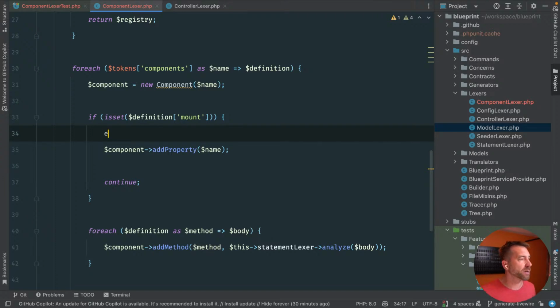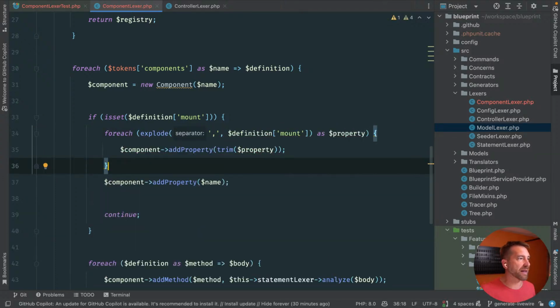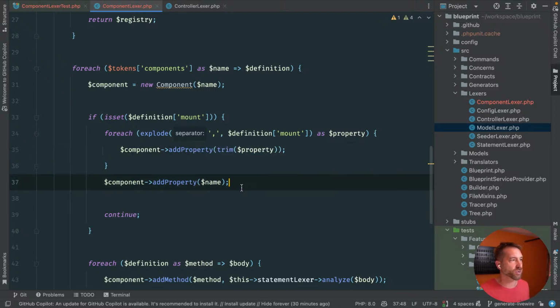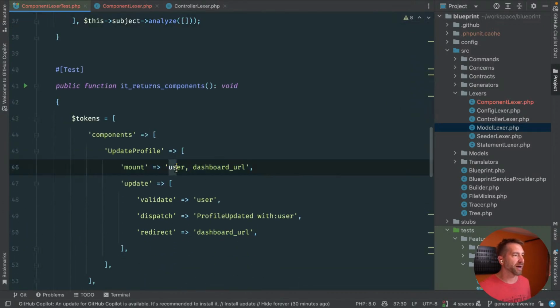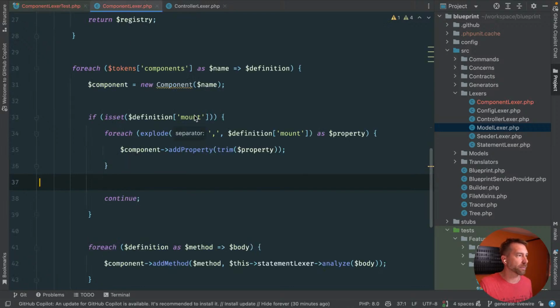So what we actually have to do here is for each, and basically explode the definition on that, and then we're going to pass in trim property. Cool, look, geez. Thanks, Copilot. That's pretty good. Remember, because we explode, if we go back to our test, here it is. We get down into mount, we're in these definition keys now, so we determined that there is a definition for a mount method, but its body is not another array, it's simply a comma-separated string. So we explode that, and then we pass in the trimmed property name to add property.